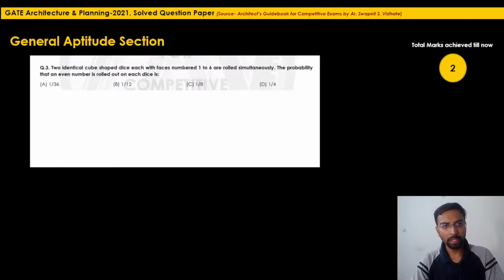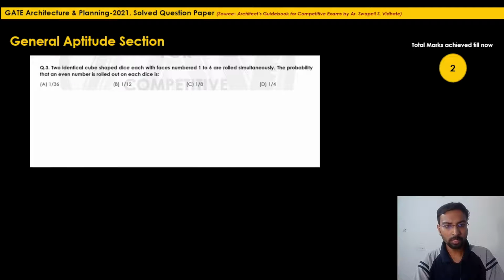Third question: 2 identical cube-shaped dice, each with faces numbered 1 to 6, are rolled simultaneously. The probability that an even number is rolled on each dice is, like I said in the first lecture, generally the general aptitude section includes questions related to rules of logarithm, permutation and combination, probability, surface area, perimeter, and volume of solids. These are the general types of questions asked in the general aptitude section. So this is a question based on the rules of probability.